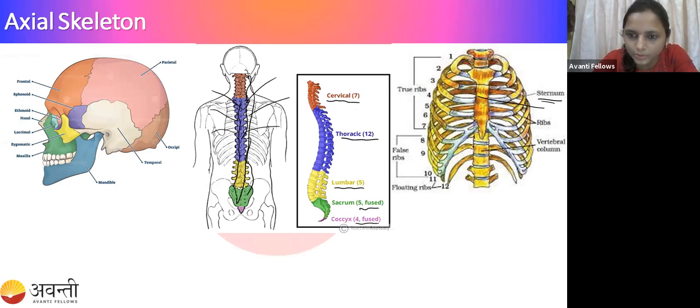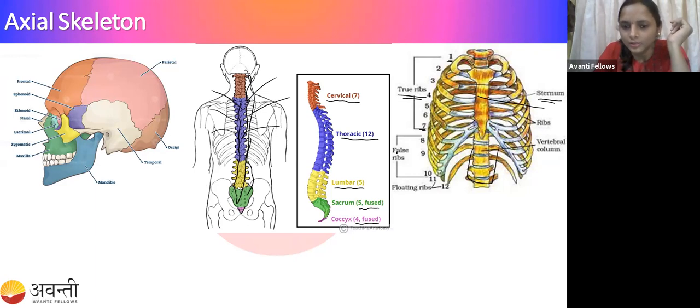In the dorsal position, you can see here the long structure, right? So it is attached to the vertebral column. Okay. So guys, you have to remember this. I have told you there are 12 ribs, right? From 1 to 7, they are called the true ribs. Why are they called the true ribs? Because they are attached directly to the vertebral column.